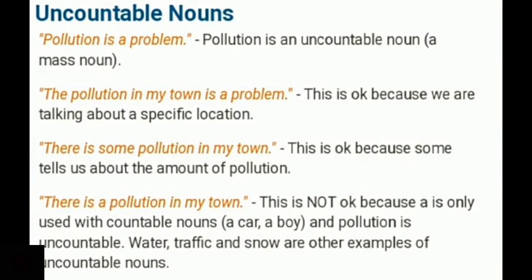Pollution is uncountable. Water, traffic, and snow are other examples of uncountable nouns. Sugar, we can list oil, water, cream, paste, and so on. These are uncountable nouns. Along with uncountable nouns, we don't use a or an.